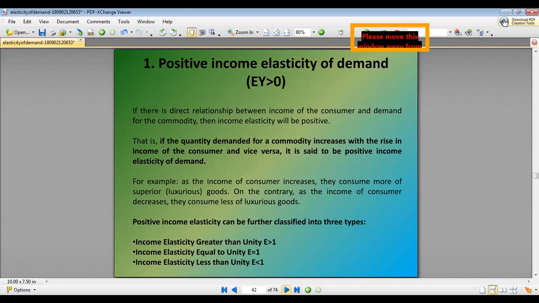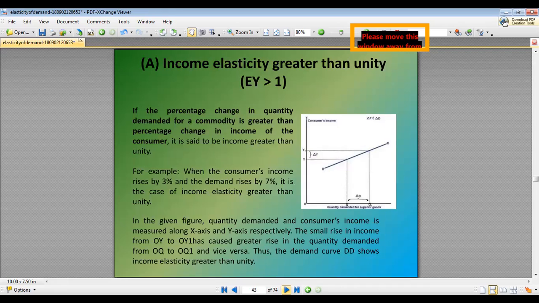So positive income elasticity of demand: when the EY value is greater than 0, it means the quantity demanded for a commodity increases with the rise in income of a consumer and vice versa. It is said to be positive income elasticity. And it has three categories: income elasticity greater than unity, income elasticity equal to unity, and income elasticity less than unity.